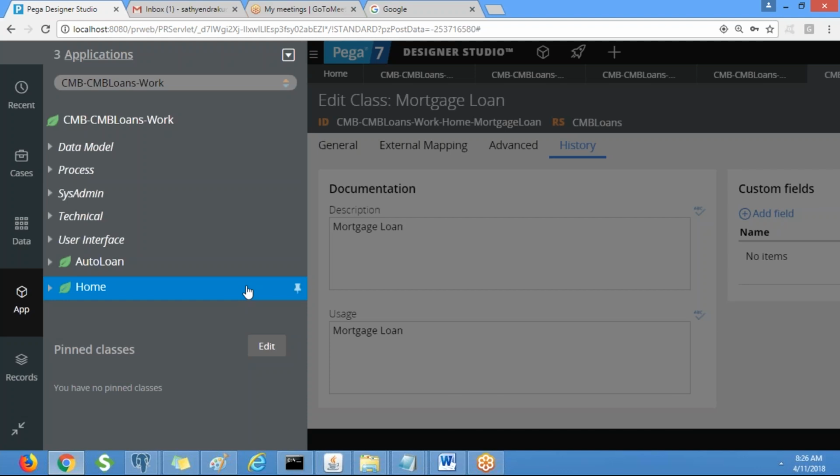So all these are child classes of this work class. Is it correct or not, Naveen? Obviously all these are child classes, right? So we created these classes from inheriting the work class. Okay, so if we create a form under work class, can we use that to all the work types?